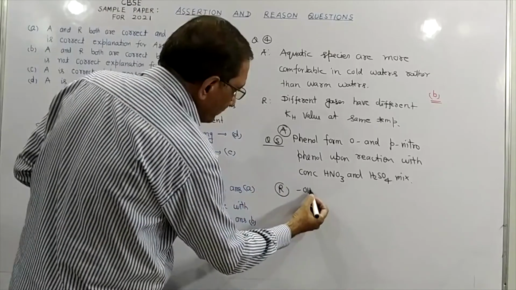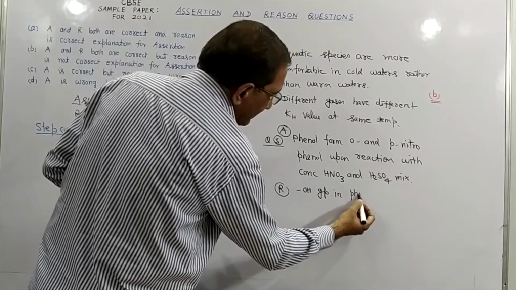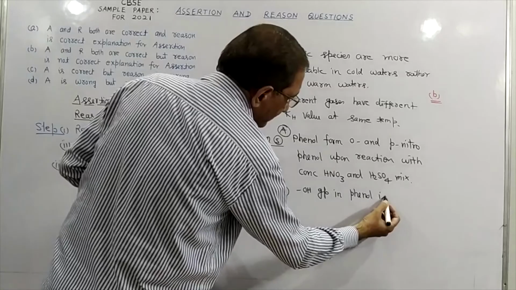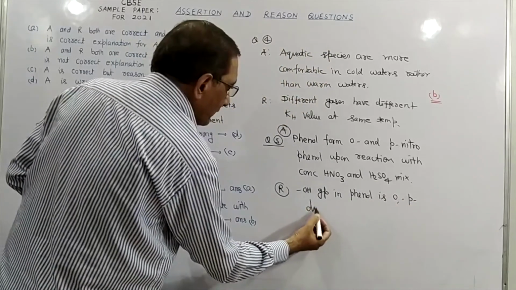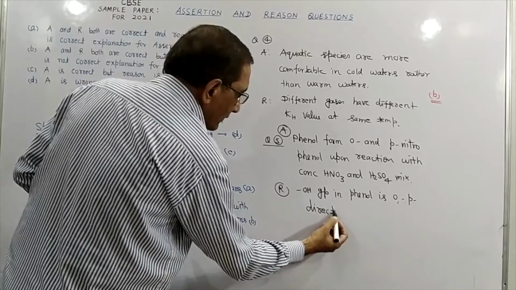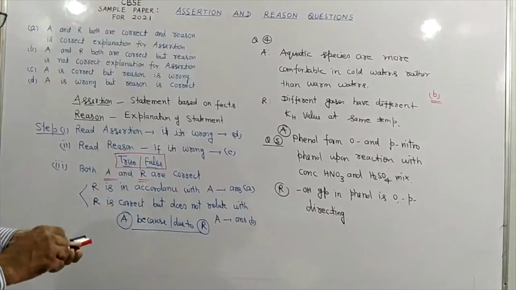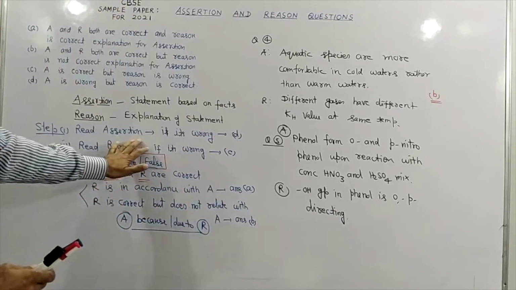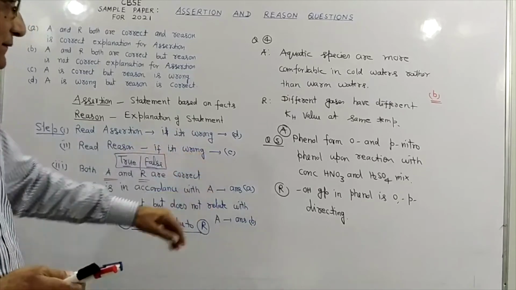Now reason I am writing for this, OH group in phenol is ortho para directing. Now again we will follow these steps, students. Read assertion, if it's wrong then answer D. Read reason, if it's wrong then answer C.